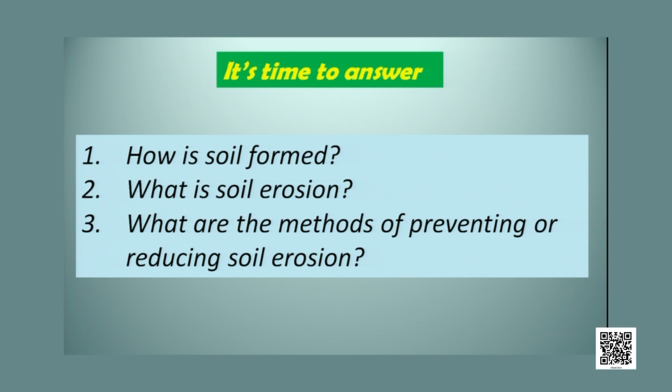Then, what are the methods of preventing or reducing soil erosion? The methods of preventing or reducing soil erosion are terrace farming, afforestation, crop rotation and building dams.